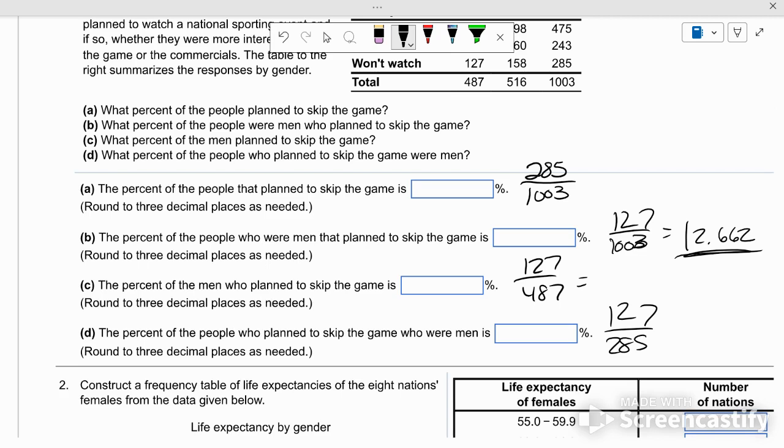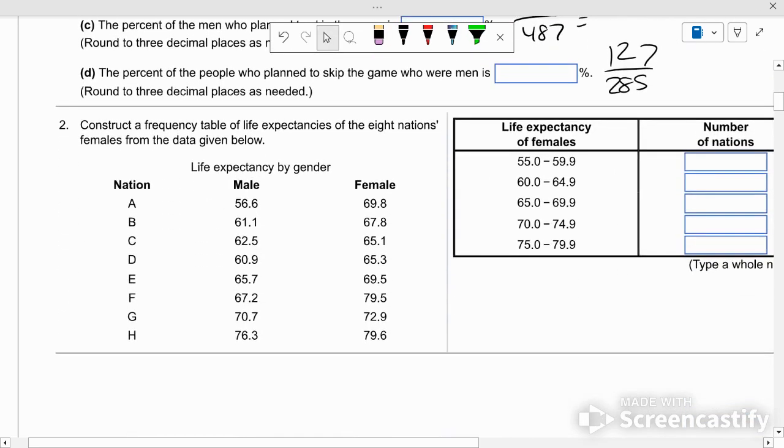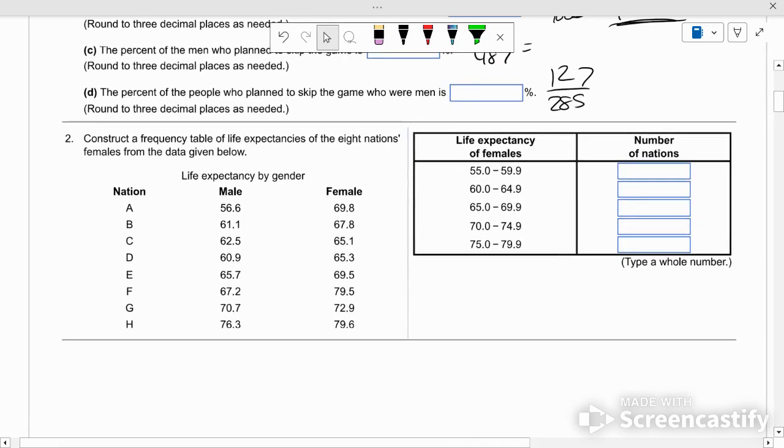This is the percent of people. This is the percent of people who plan to skip the game. This is the percent of people who are men that plan to skip the game. Percent of people who plan to skip the game who are men. Yikes. Okay? So you got to figure out very carefully what those are.